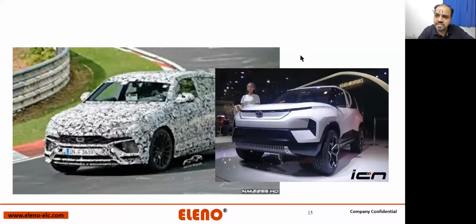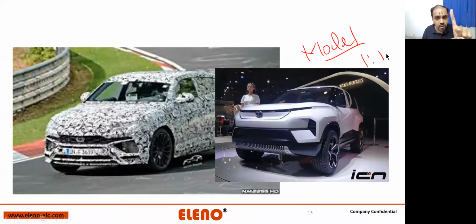Correct? And what is this? This is a model. It may or may not work. It is 1:1. Am I right? It is 1:1, it's not a small scaled model. But we don't know whether it has an engine, whether it has a working environment, or whether it will work or not. That's why it is called a model.